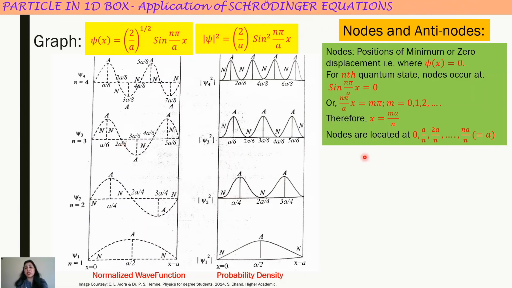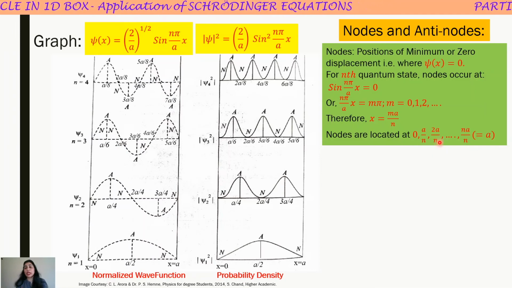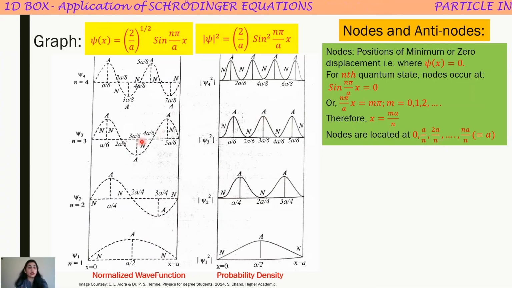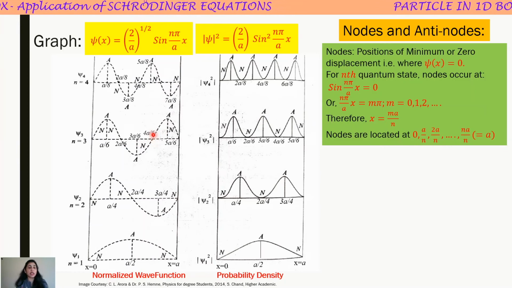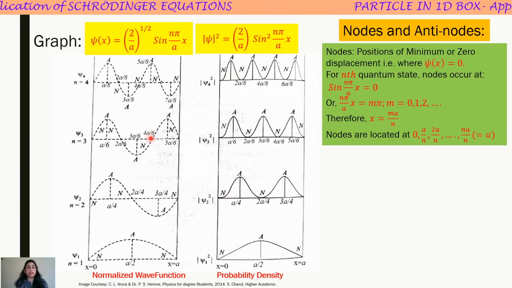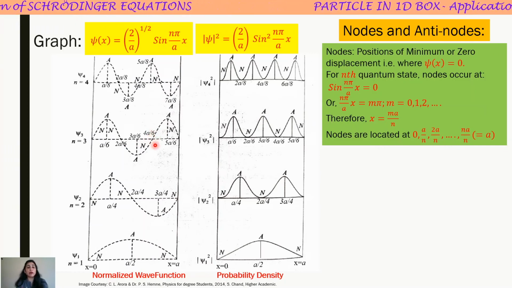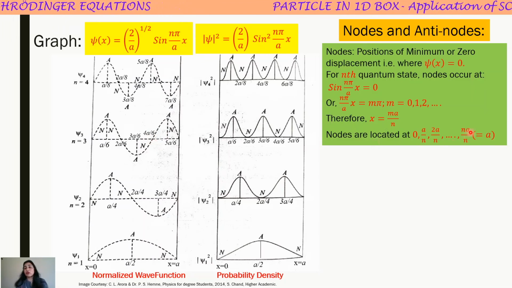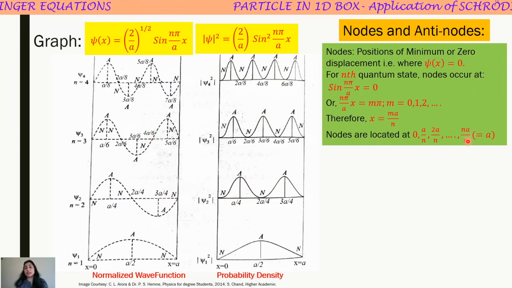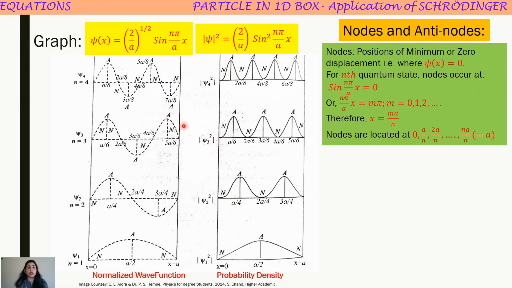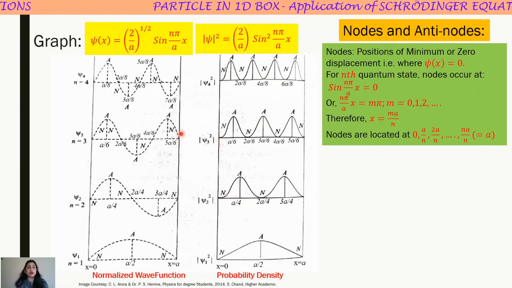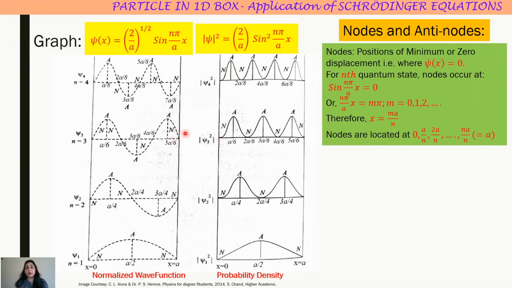So this is okay. Next node occurs at 2a by 3. Next node here psi becomes 0. So this is 4a by 6, which is nothing but 2a by 3. So next node occurs at 3a by 3, which is nothing but a. So this is the last or fourth node, which is at a.